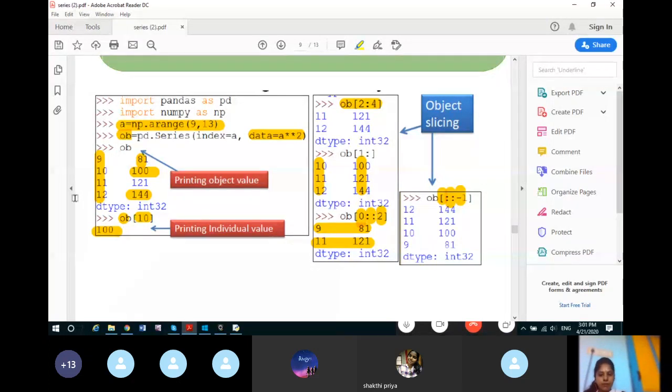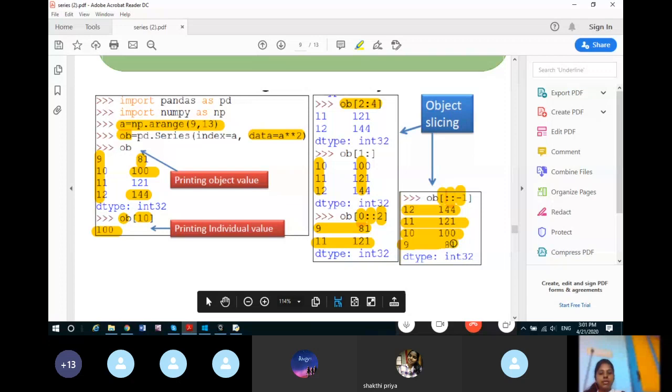So we will start from here. We will go up to the end, that is backward movement we will do. So it will be displayed in reverse order. So 12, 144, 11, 121, 10, 100 and 9, 81.